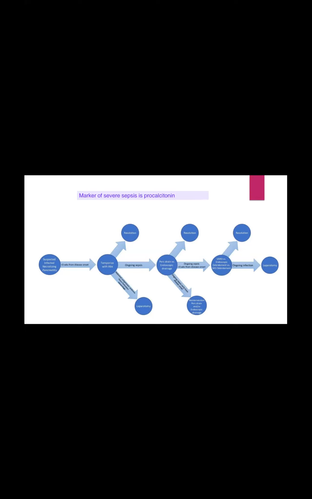So if it is suspected to be infected, we have to start antibiotics. If it resolves, excellent. But if there is any abdominal catastrophe, like perforation or bleeding, we have to do laparotomy.